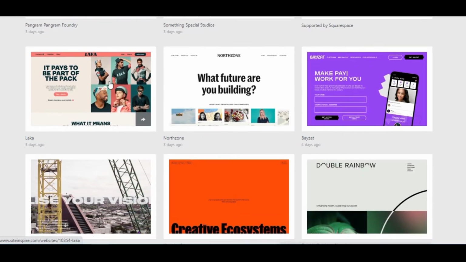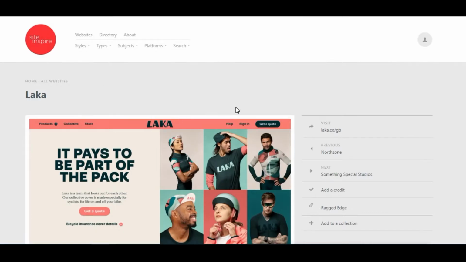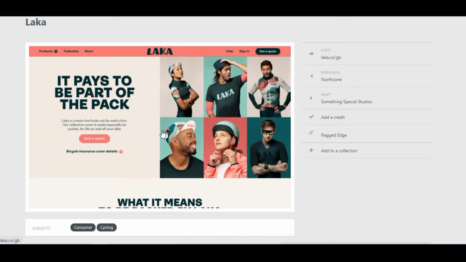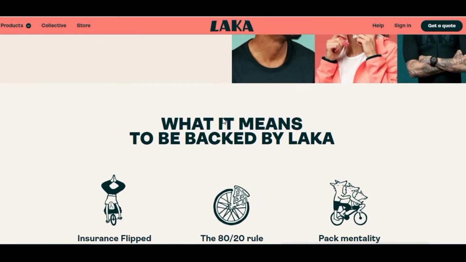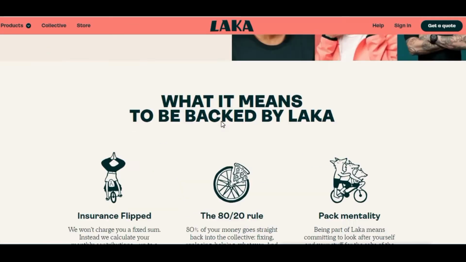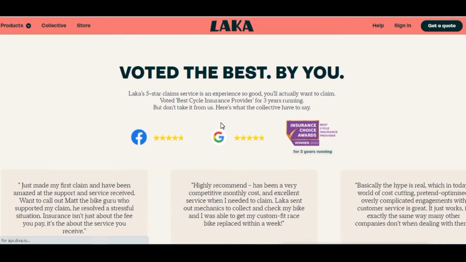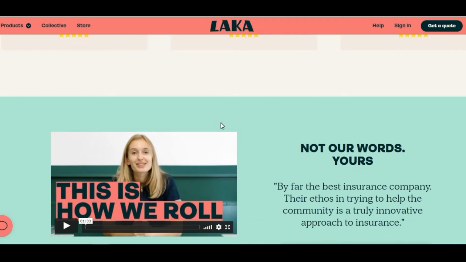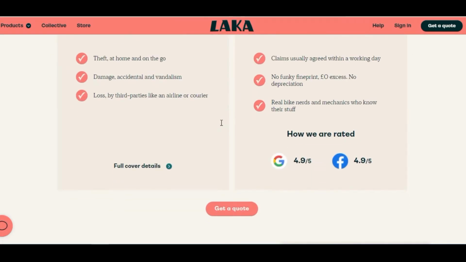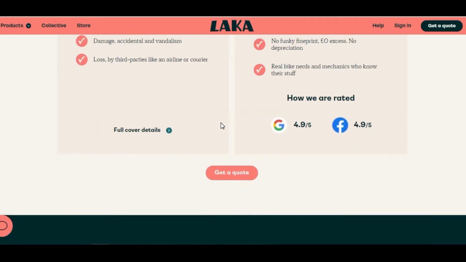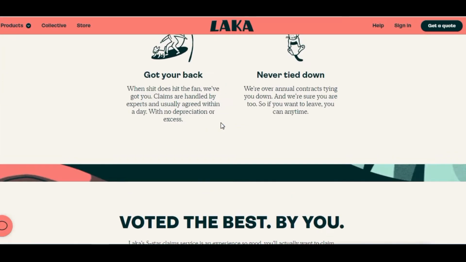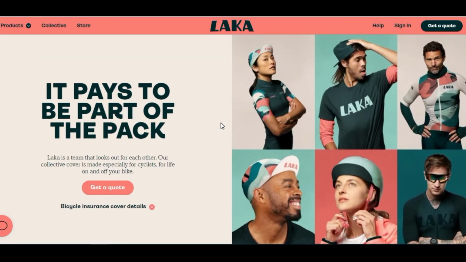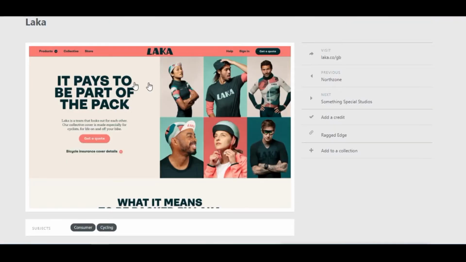So if it's this particular one, all I have to do is to click on it. If it opens up, I will definitely have to click on it again, and it sends me to the website itself to have a better view of this particular website. And I can just decide to take some things into consideration, or I can decide to take some inspiration from here based on how they arrange their elements, how the layout is, how they were able to put their images together. This is great design inspiration. Now let's go back.